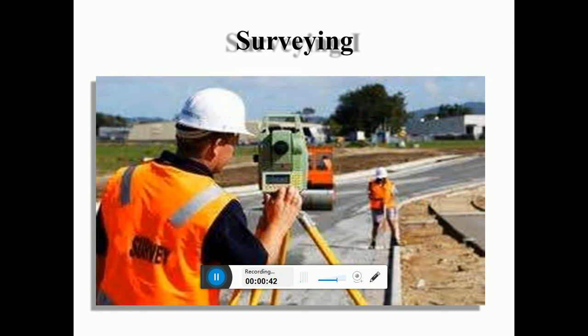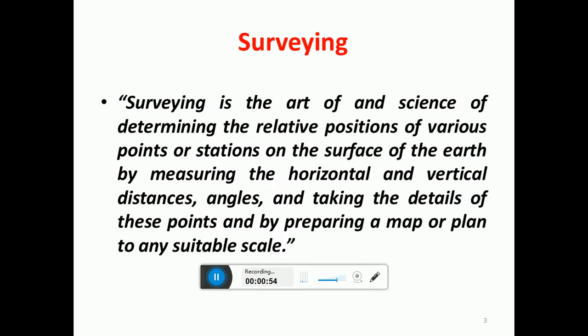So what is surveying? In surveying, you are taking measurements either in the horizontal plane or the vertical plane. But what is the correct definition of surveying? It is an art of determining the relative positions of points on or below the surface of the earth by measuring distances and angles.